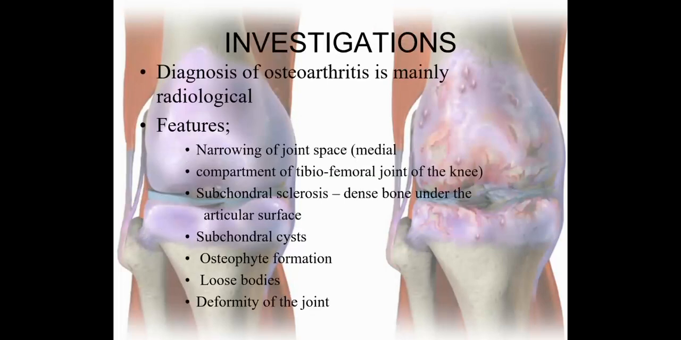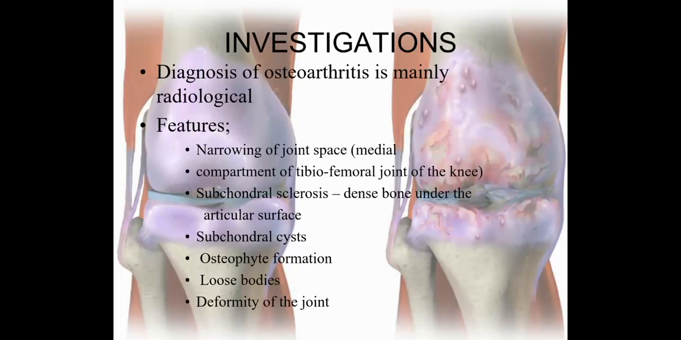Investigation. What investigations do we have to do to find out whether the patient has OA or not? Diagnosis of osteoarthritis is mainly radiological. We take the X-ray, and from the X-ray we determine whether the patient has OA or not. What features can we see on the X-ray or radiograph? First, there will be narrowing of the joint space. The medial compartment of the tibiofemoral joint of the knee is more commonly affected by OA compared to the lateral compartment. So on the X-ray we can see narrowing of the joint space on the medial compartment side.